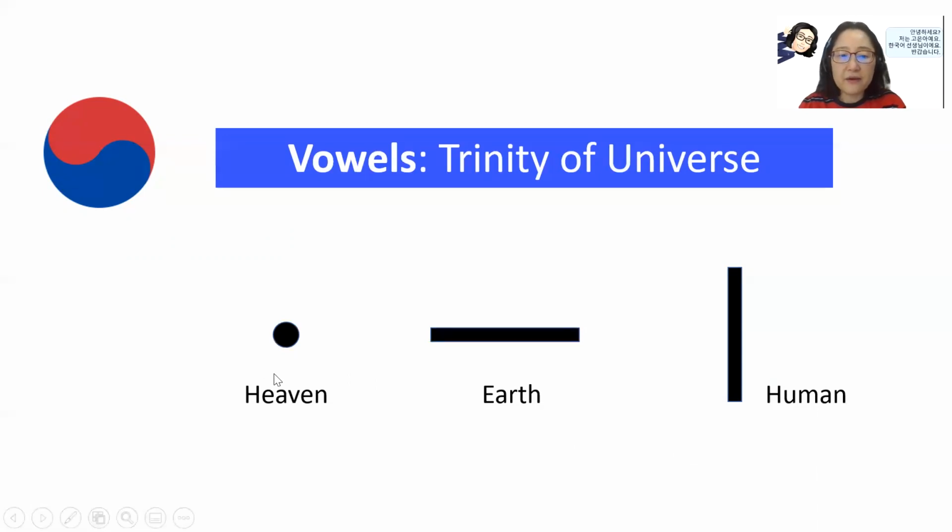Note that the dot for heaven was used in King Sejong's time, but it mutated into a short line, so we don't use the dot anymore, but a short line.